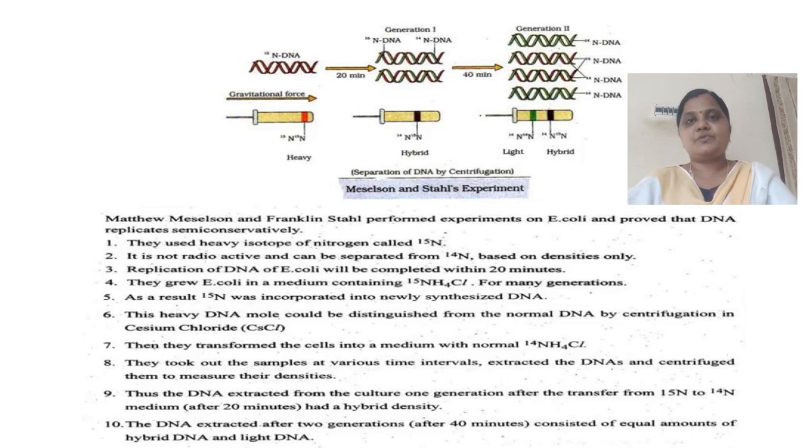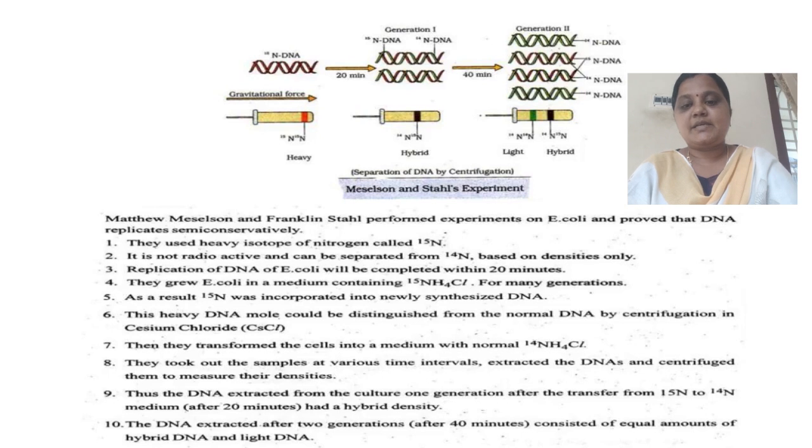Now coming to the theory: how many minutes does replication of DNA in E. coli take? It is completed within 20 minutes. To prove this, they grew E. coli bacteria in a medium containing 15NH4Cl for many generations.